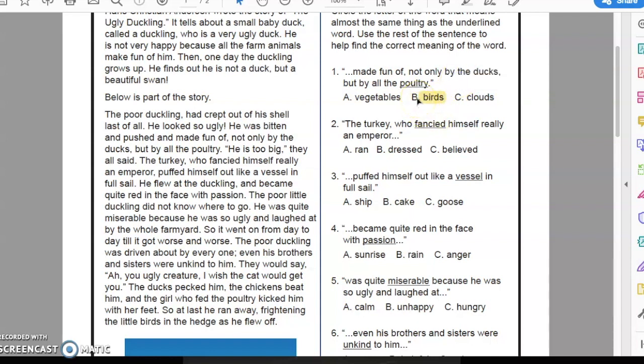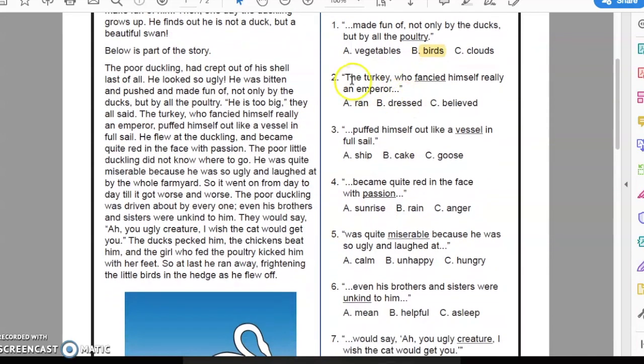Poultry is birds. Number 2 said, the turkey who fancied himself really an emperor. Fancied. I wonder what fancied means. Is it A, ran, B, dressed, or C, believed? Well, I don't think the turkey who ran himself really an emperor makes sense.